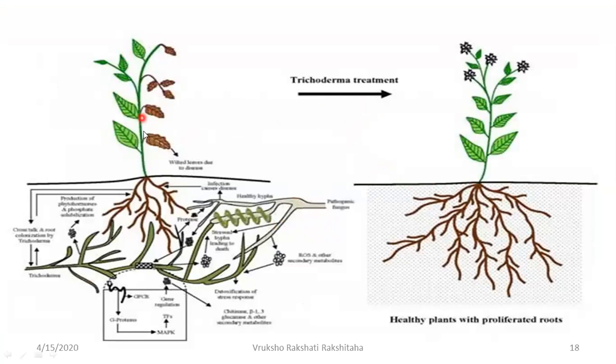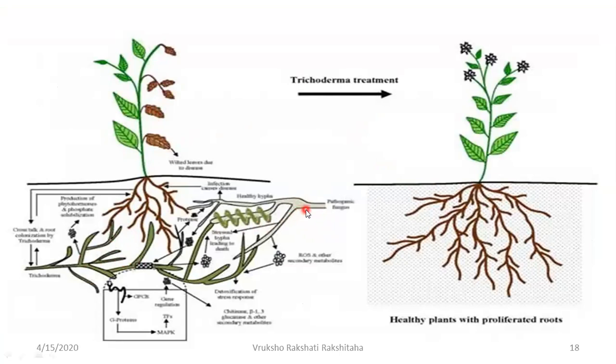So here's a plant, it is showing some diseased symptoms, and just look into the roots. The roots are very, very few. That is, it has got sparse roots. Now Trichoderma is growing wherever the root is there, and in the rhizosphere region the Trichoderma is growing.